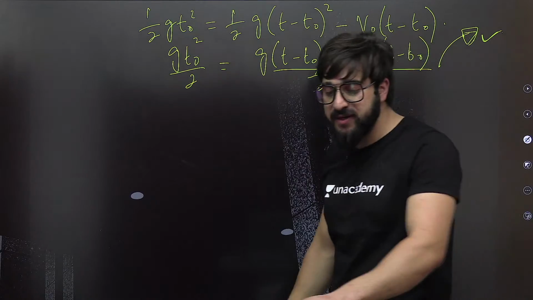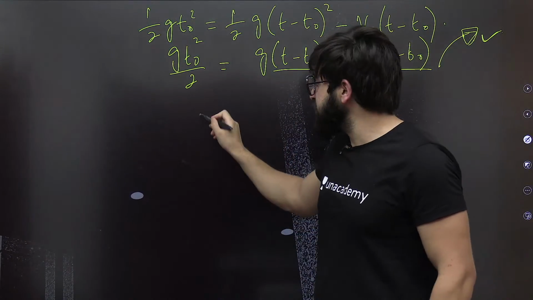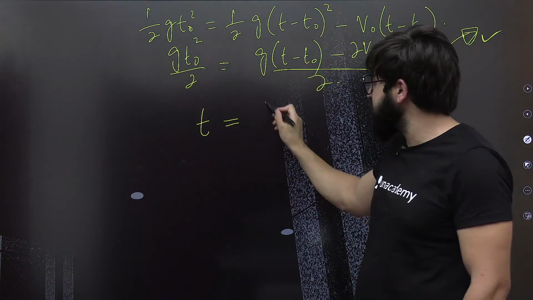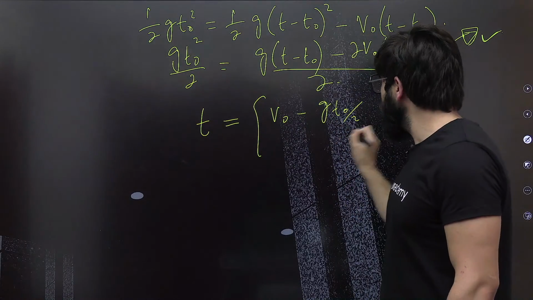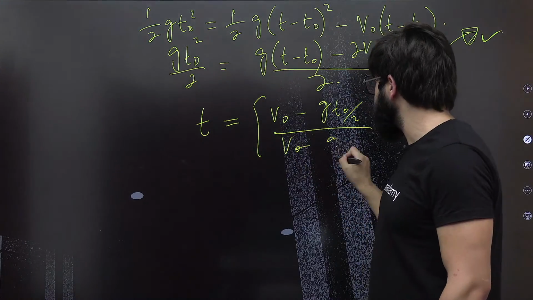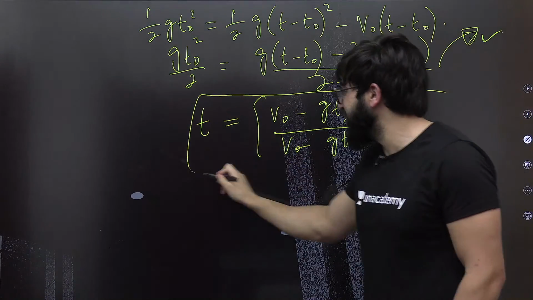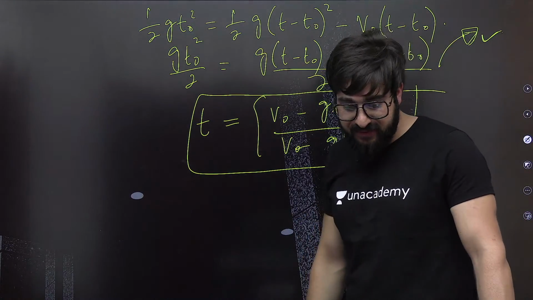What is the exact answer? Because this is the quadratic equation that you are supposed to solve by yourself. It will be in terms of time. It has to be something like v naught minus g t naught by 2 upon v naught minus g t naught, multiplied by t naught. This has to be the value of t. You need to solve this one and you will get the value. Okay, fine.